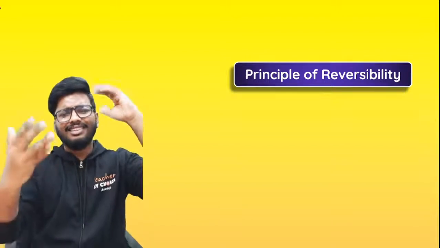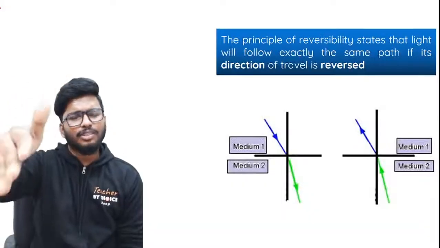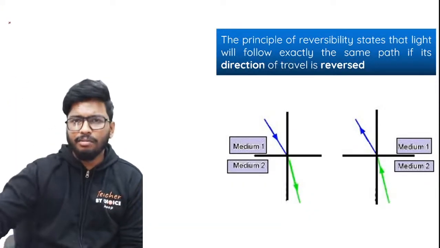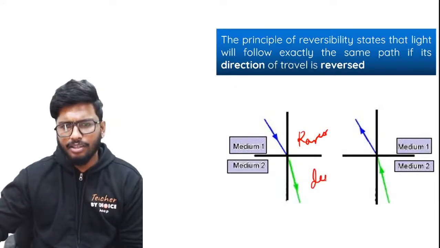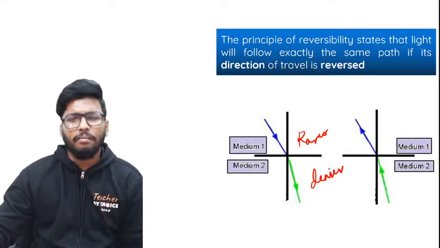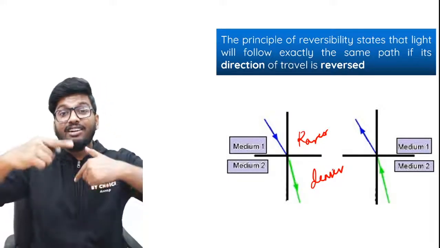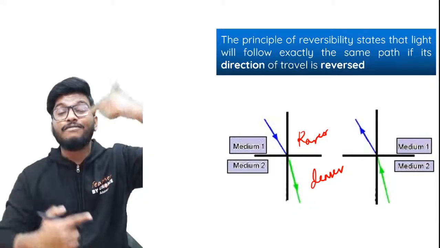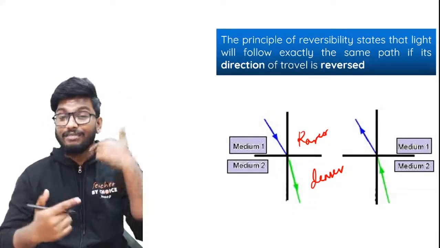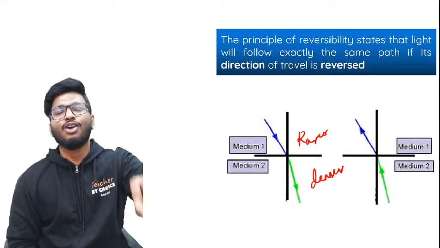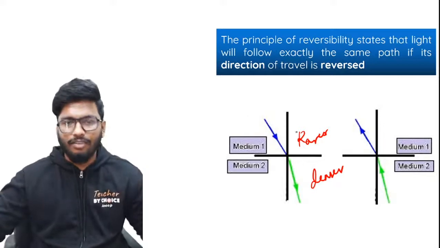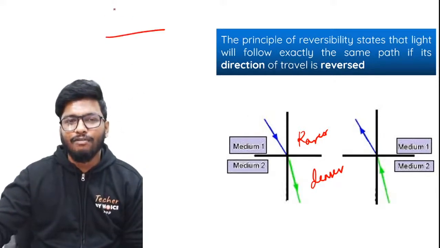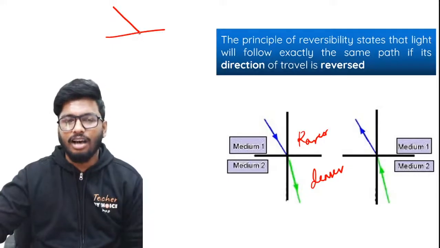See guys, let's say that a ray of light is passing from the first medium to the second medium. And let's say that the first medium is a little rarer. This is the rarer medium, and this is the denser medium. Alright, so you can see that the ray of light is bending towards the normal. Now, if I reverse the path, light would follow the exact same path. Basically, no matter, so let's take another example. Imagine that a ray of light is passing like this. Let's say that it's going from a denser medium to a rarer medium.